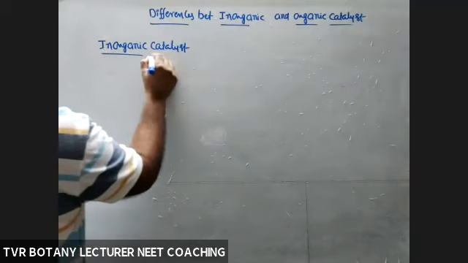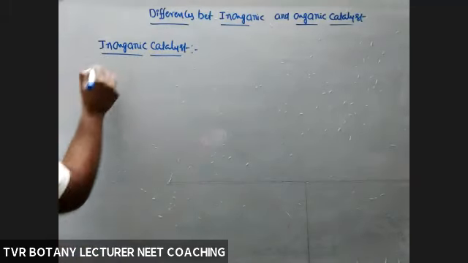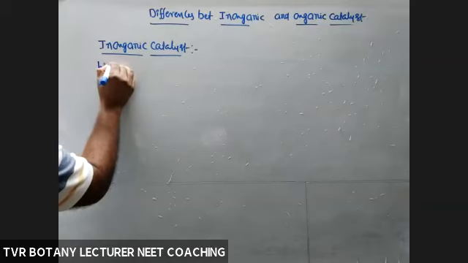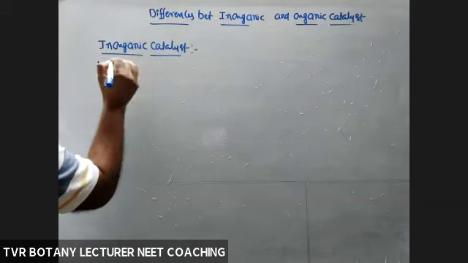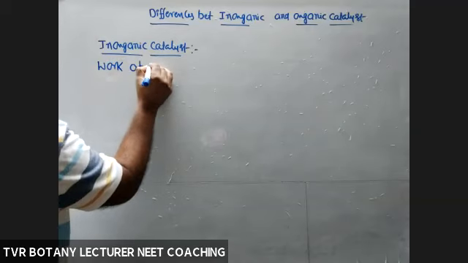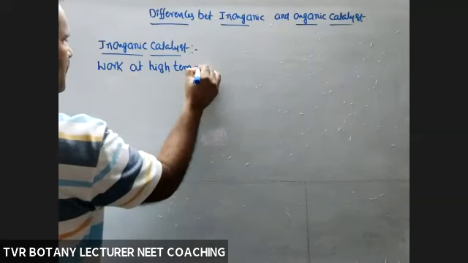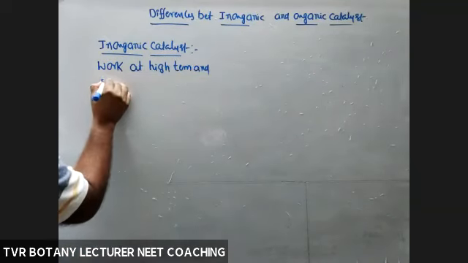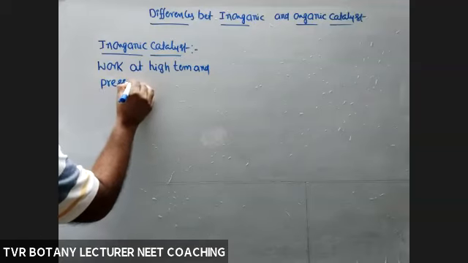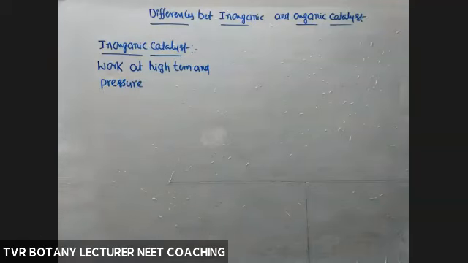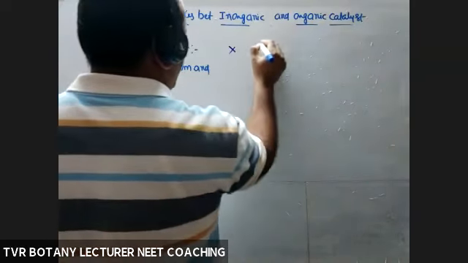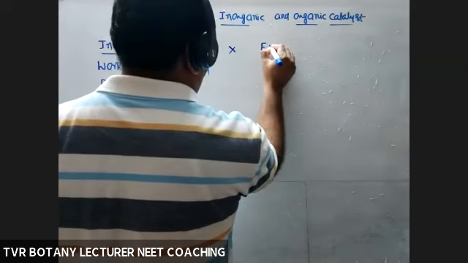It is able to catalyze a reaction, able to work. It can work very efficiently at a high temperature and pressure. So here inorganic catalyst is thermostable, able to withstand a high temperature. And what about organic catalyst? That is an enzyme.